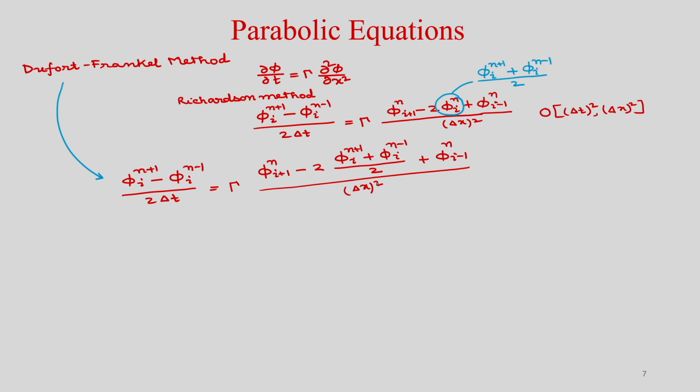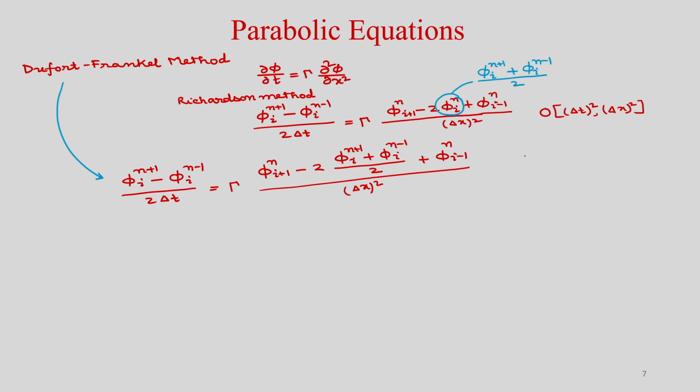Okay. So, now if you see the time level, you have 3 time levels involved: n, n minus 1 and n plus 1. So, n plus 1 obviously is your current time level, n is your previous time level, and the previous to previous time level is n minus 1. So, these are the time levels, and we will also see the grid points.